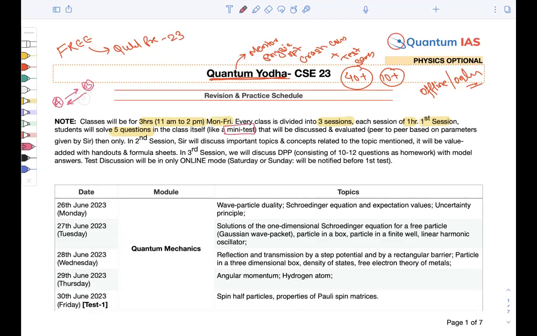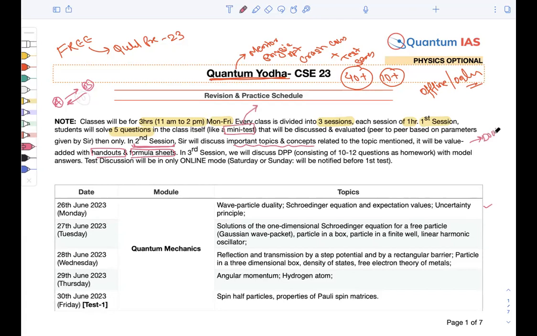Now what will be in the second session? This will hardly take around 1 hour. In the second session, I will be discussing some important topics and concepts related to the topic that I have mentioned here. There will also be some additional value-added handouts and a formula sheet given, so that you need not copy whatever is written on the board, and can just scribble on your notes. In the second session, we will also be taking your doubts.